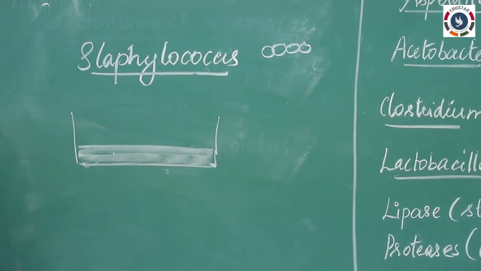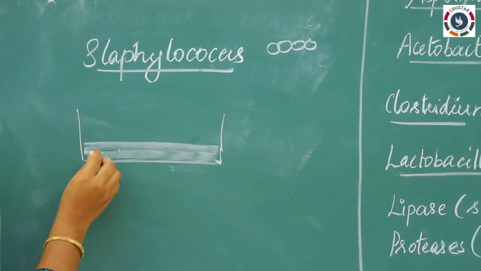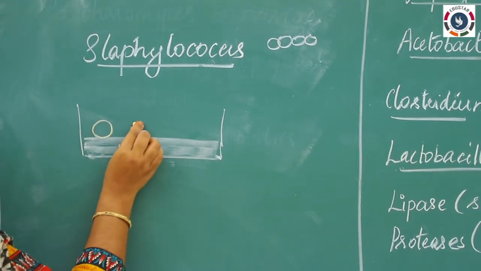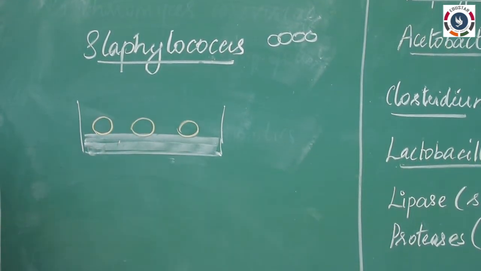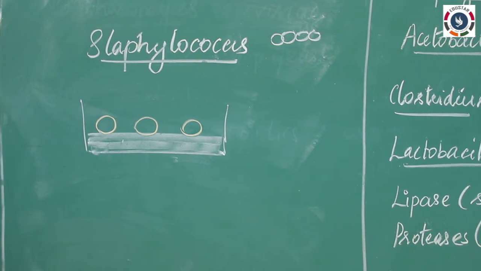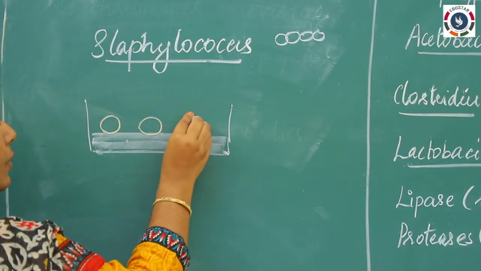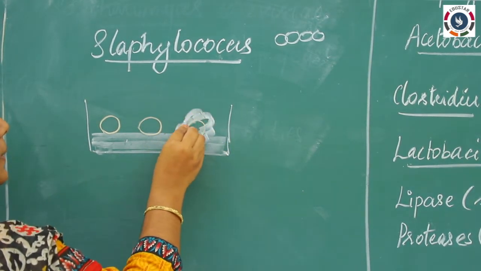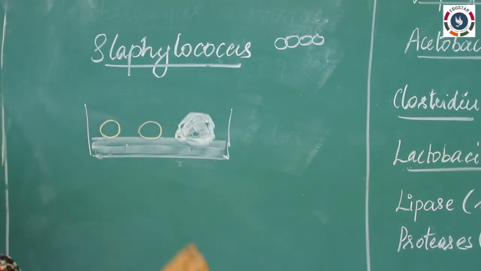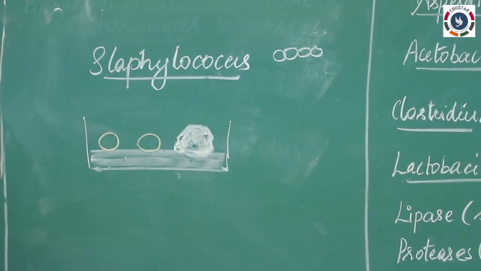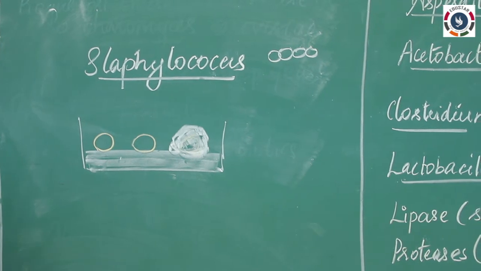So he grew this bacteria in the Petri plate. He left the plate unwashed for a week, just as it was. What had happened was that he found in a particular region a group of colonies. In that region there was no presence of Staphylococcus aureus.